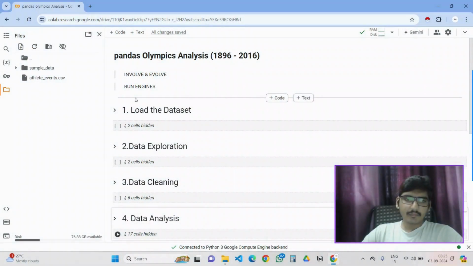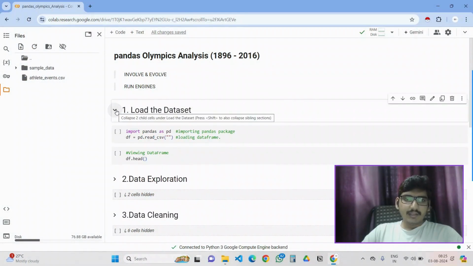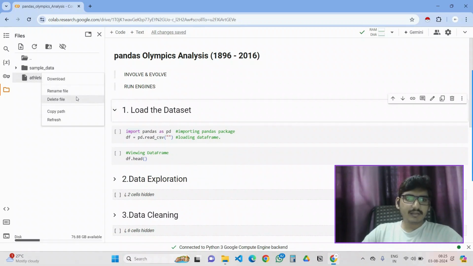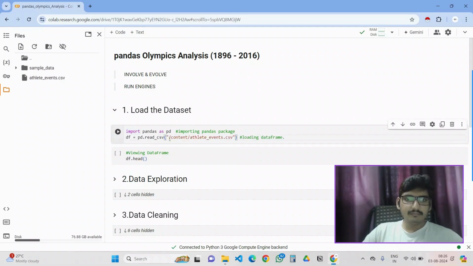Let's go through it. First, loading the dataset. First, I'm importing pandas. After that, we should read the CSV. So I'm copying the path. I loaded this using the upload section storage. After loading, I am copying the path and pasting it here. Control V. After pasting it, I'm running this.